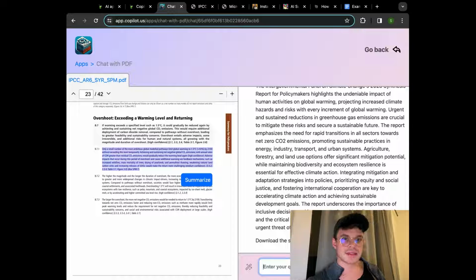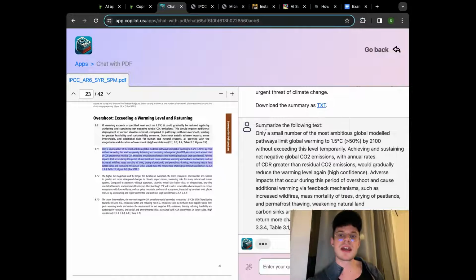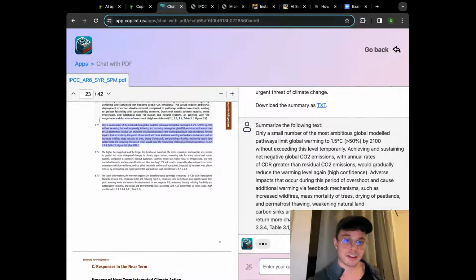So you just select this particular paragraph. Once you're done, there is going to be a pop-up button which says summarize, and as simple as that, just click on that. The following text will be summarized in just a few minutes. I think that is a great way, especially for students to work with papers, because sometimes you need to summarize different parts of academic papers.